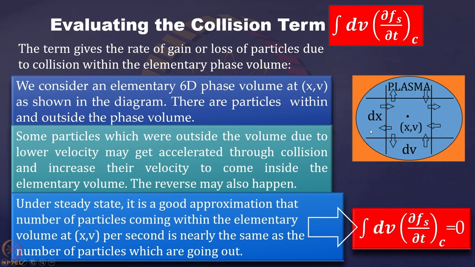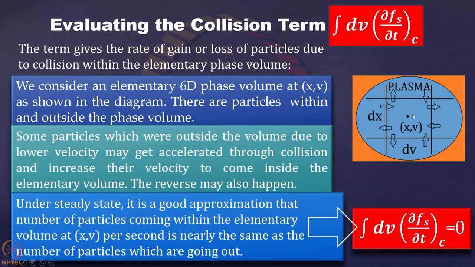But if you want to increase the velocity of that particle, the particle is here, velocity is low and it wants to enter here, so you have to increase its velocity. What will that be? That will be nothing but accelerating the particles, which is nothing but collisions, because through collisions only they are getting accelerated or decelerated. So some particles which are outside the volume due to lower velocity may get accelerated through collision, increase their velocity and come inside the elementary volume. But the reverse also may happen.